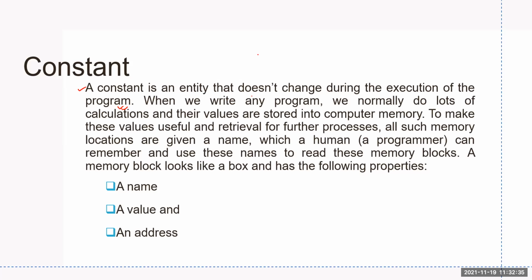That means if you assign something to an identifier, suppose I'm writing this here, I'm assuming that you know the data type. If I write this, constant means the value that A holds at the time of initialization, we cannot modify later. This point is highlighted here: a constant is an entity that does not change during the execution of the program. So if I write this, it must be an error. We'll see this shortly in the compiler also.